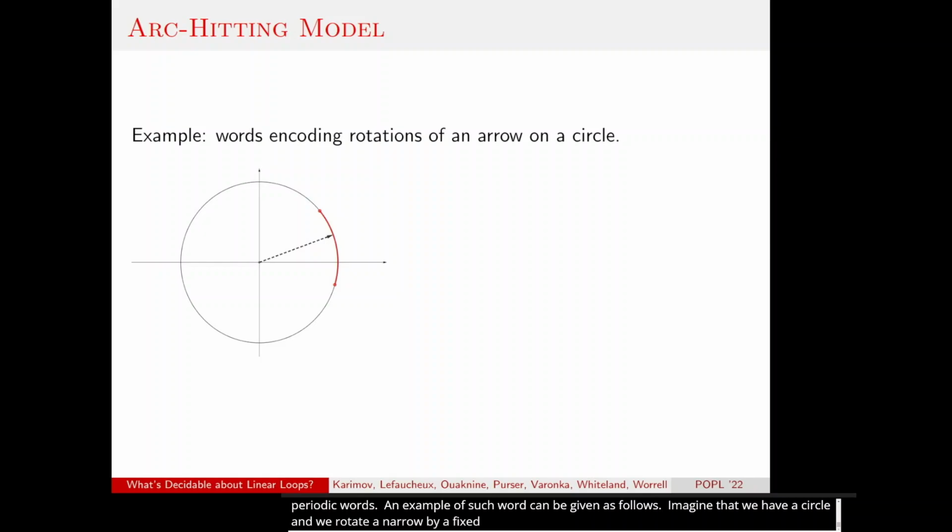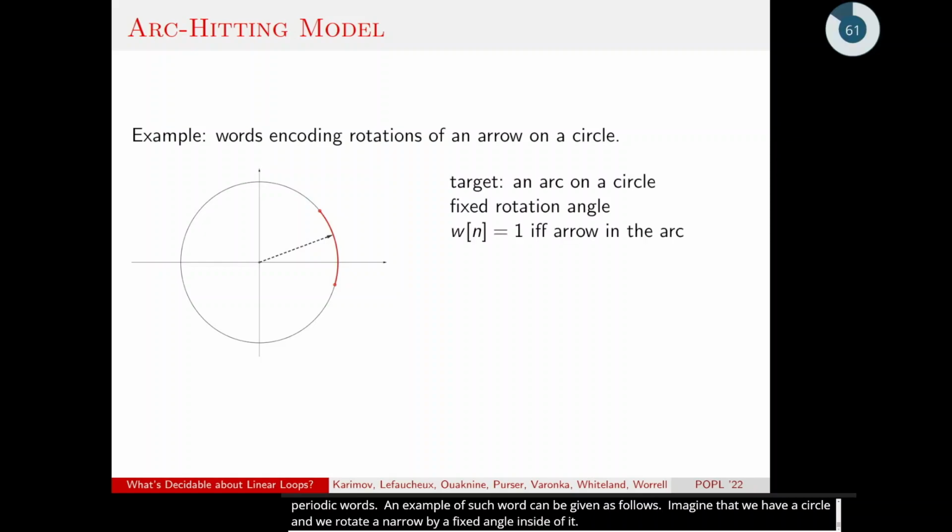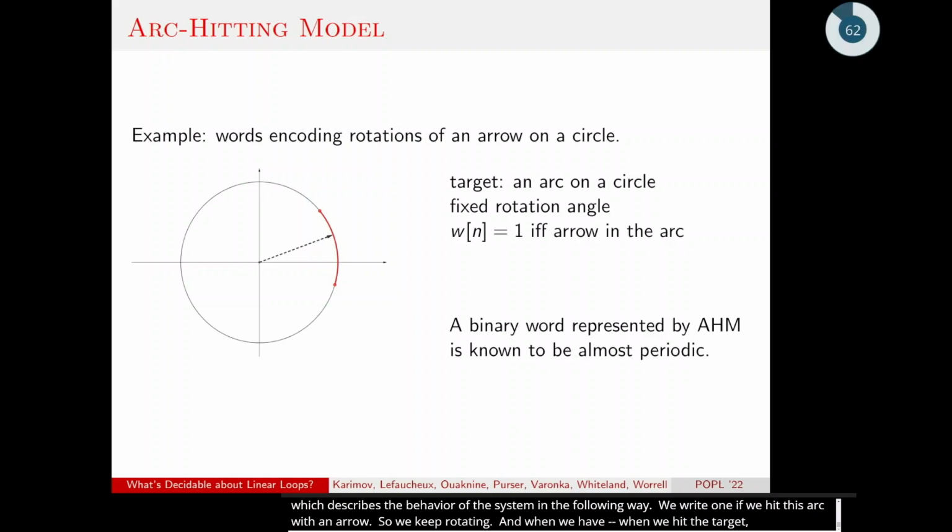We also have an arc, and we have a word which describes the behavior of the system in the following way: we keep rotating, and when we hit the target arc with the arrow, we write 1, otherwise we write 0. It is known that a binary word like this is effectively almost periodic.